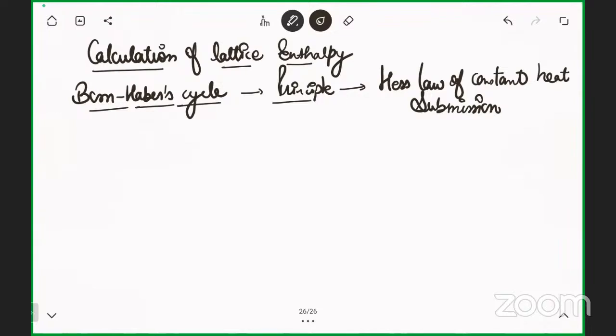So if I take a basic example, just imagine any reactant is converting into a product, and there is a change of energy, that is delta H. We know that a reaction is either endothermic or exothermic, so give me the difference between endothermic and exothermic, fast.